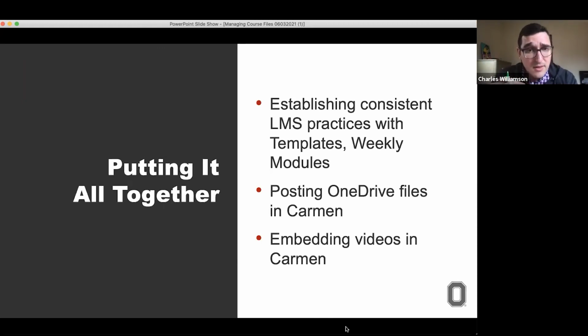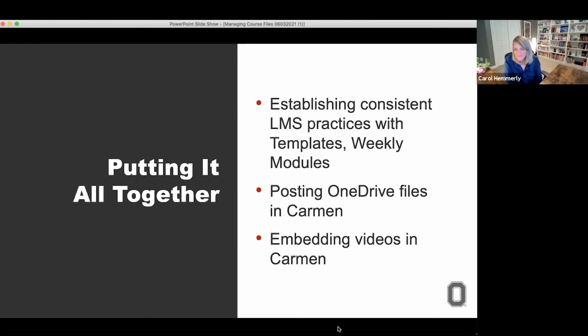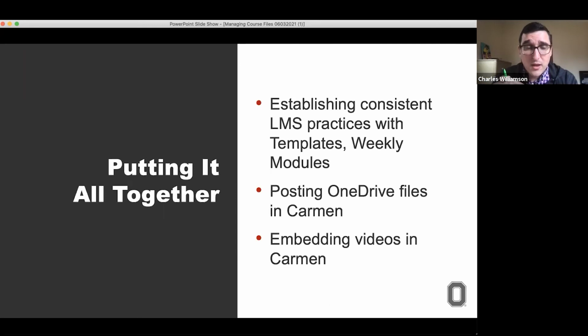Some of the things we want to touch on for this section are establishing consistent LMS practices with templates and weekly modules, both of which we highly encourage you to use when constructing a course within Carmen Canvas, posting OneDrive files in Carmen, and embedding videos in Carmen. Essentially what we're advocating for is a very purposeful synthesis of the 3 platforms that we've advocated for you to use. I think these tools work best when they're used in correlation with one another.